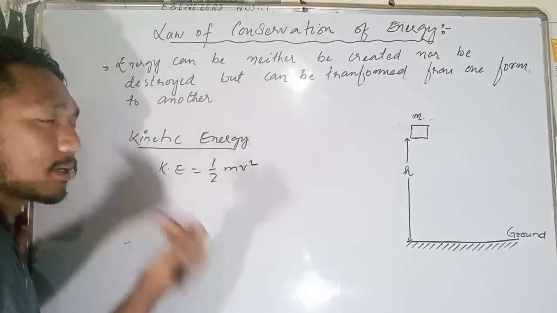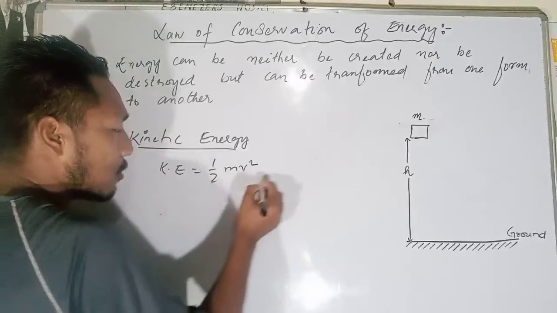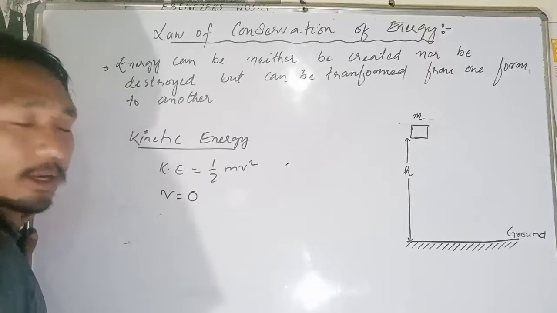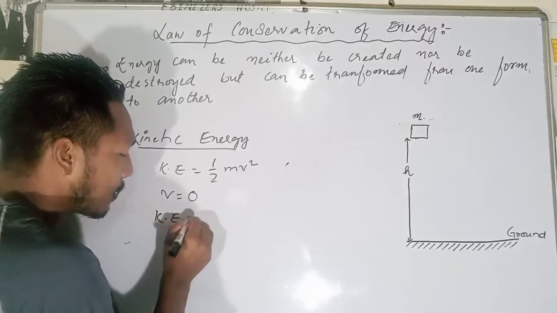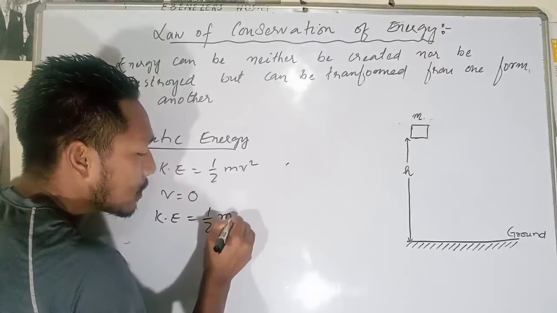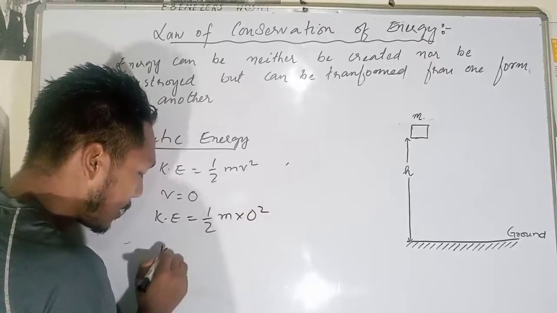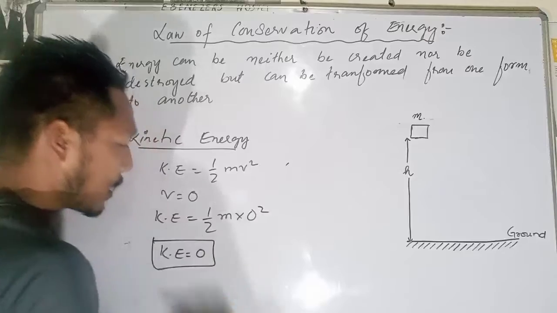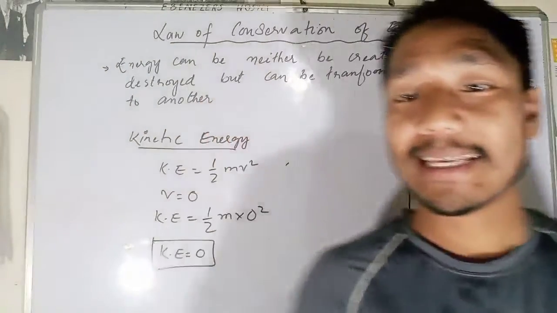Since the object is not in motion, the velocity is 0. So the kinetic energy is 1 by 2 m into 0 squared, which is totally equal to 0.